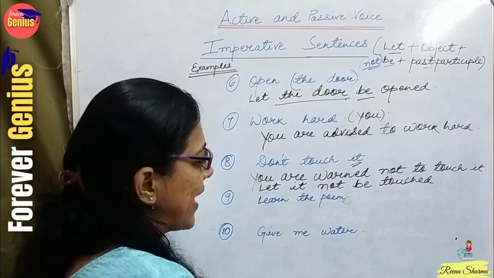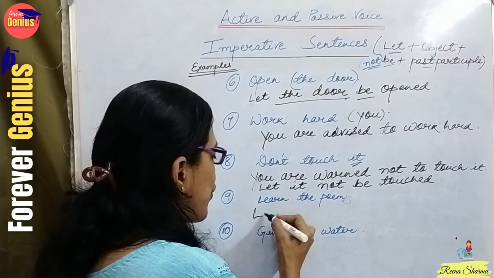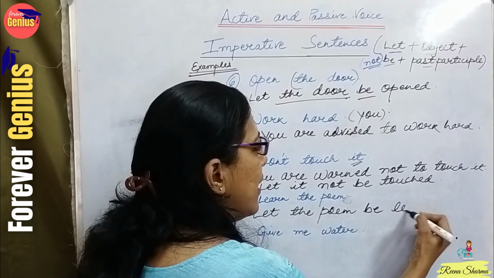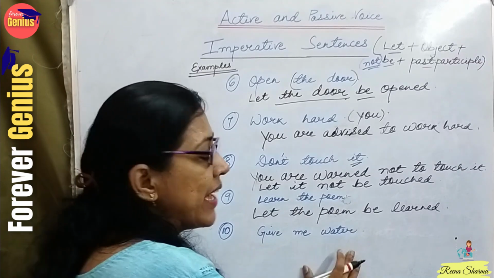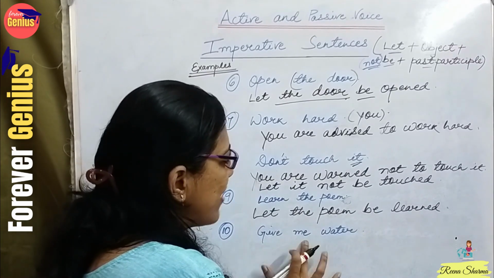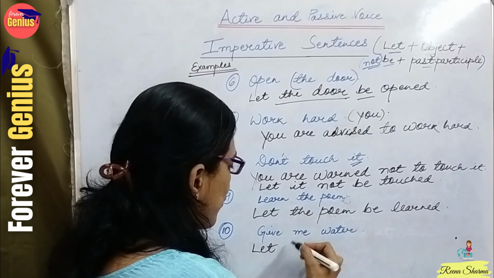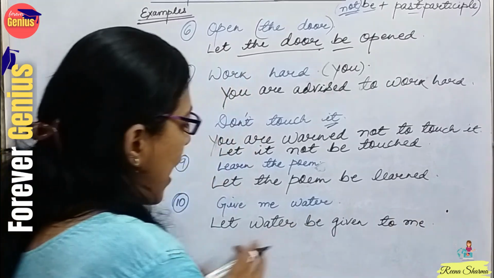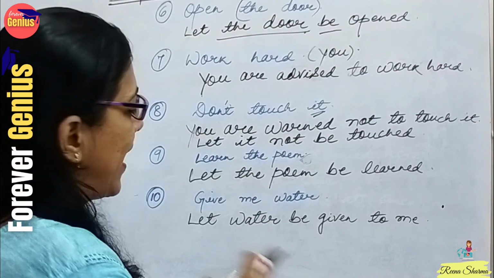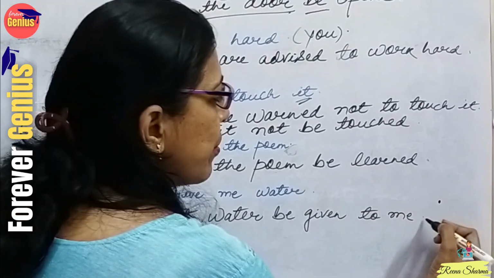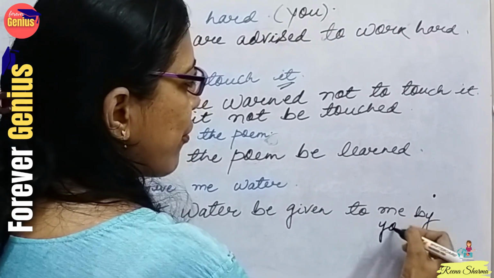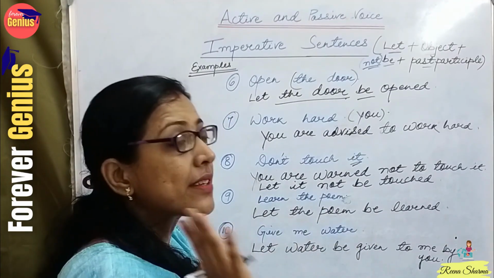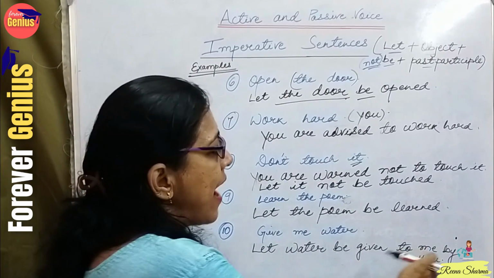Learn the poem. Our next sentence. Learn the poem. So let the poem be learned. Give me water. So here also we can write in two ways. See, give me water. Let water be given to me. I am asking, but you can also add here, let water be given to me by you. Of course, someone will give you, no? You are requesting someone to give. So this you, it is relatable. You have to understand and you can add it here.